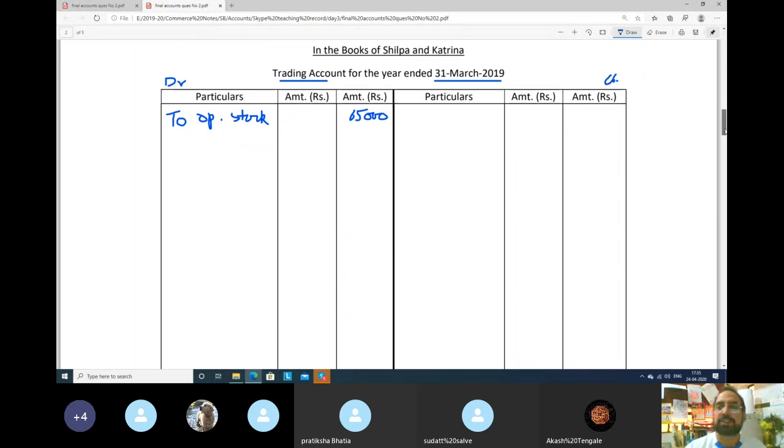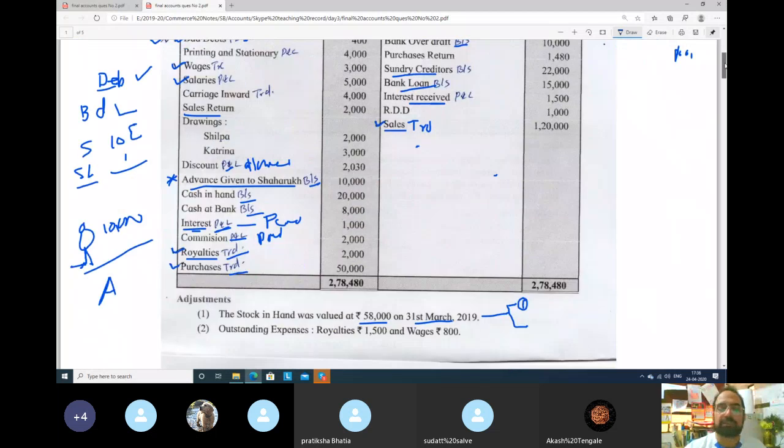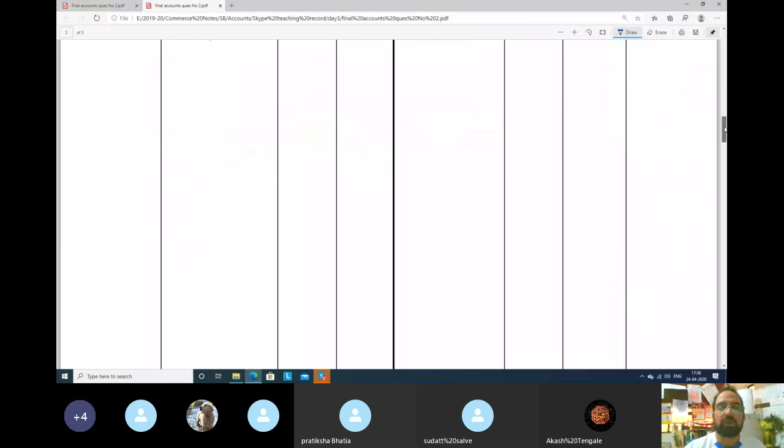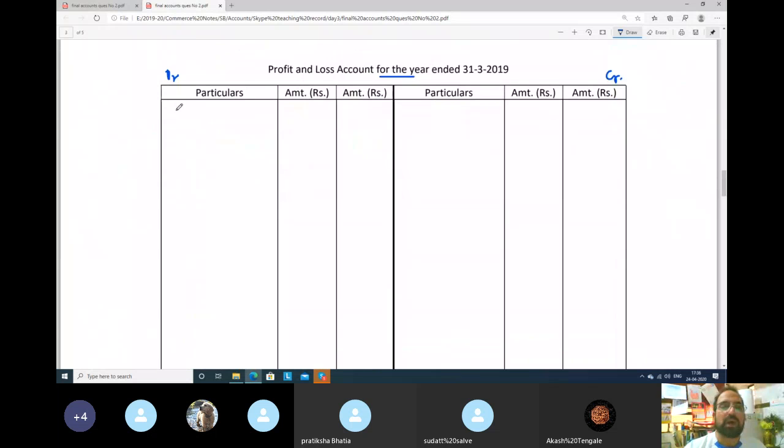65,000 rupees. Next item, bad debts. Bad debts is what? Money is lost, a loss. So this will always go to the profit and loss account, debit side. Bad debts, but there are three ticks. Let's see. So it will go to the profit and loss account. So here is our profit and loss account. In 11th standard, if you remember, I always told you that in the profit and loss account you should always leave the first line.